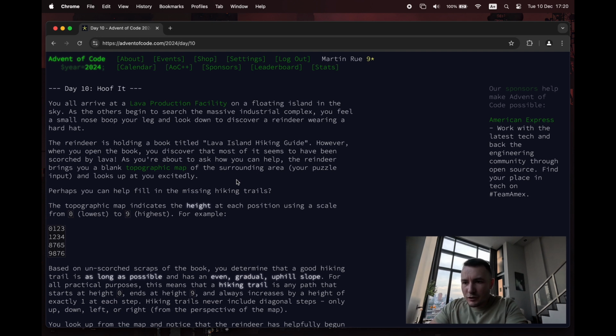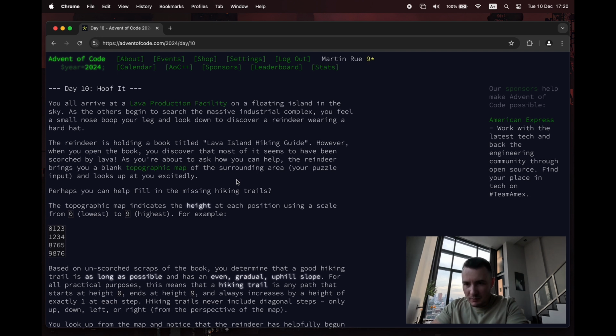The reindeer is on the book Lava Island Hiking Guide. However, when you open the book, you discover most of it has been destroyed. There's a lot of catastrophes and stuff that happens in these Advent of Code challenges. I think someone needs to go and take a look at what's going on down there because everything's going wrong.